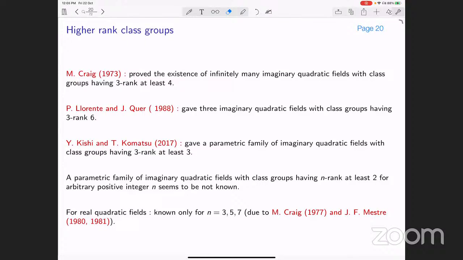And for real quadratic fields, it is known only for n equal to 3, 5, 7 due to Craig and Mestre. Therefore, it is a good problem to see whether we can parameterize this family of quadratic fields whose n-rank is at least 2. We have made an attempt, and the work is still in progress.